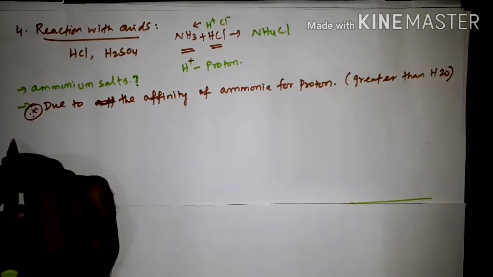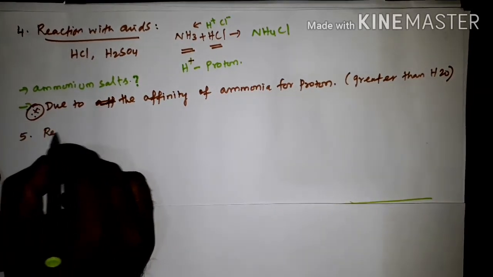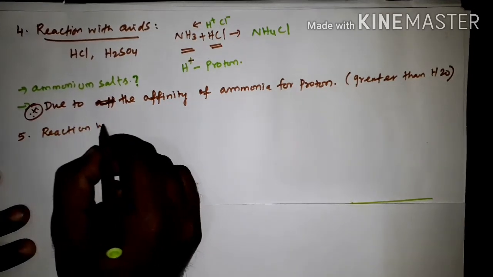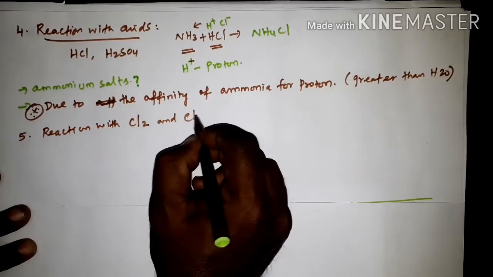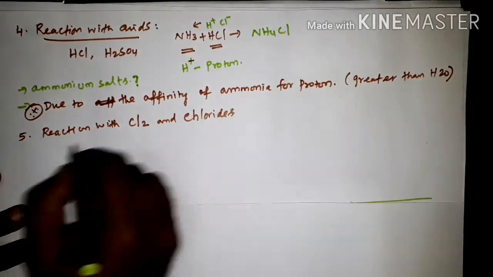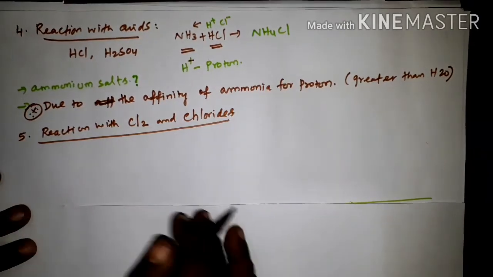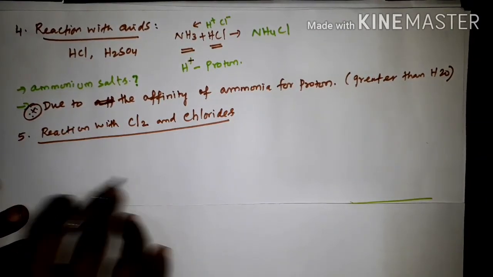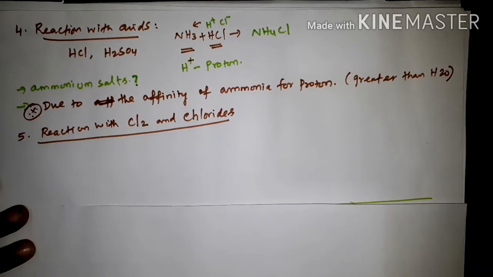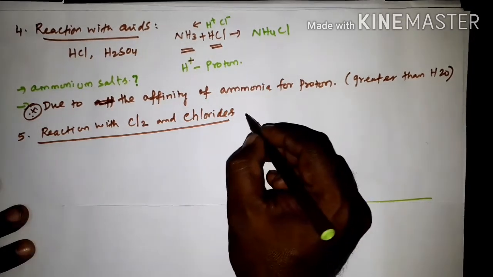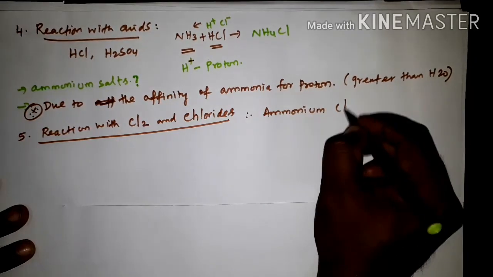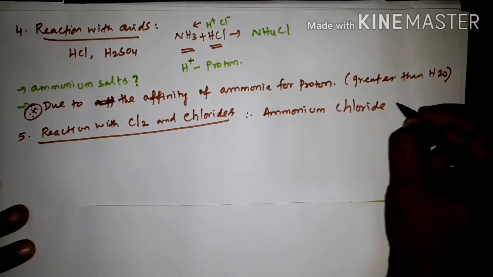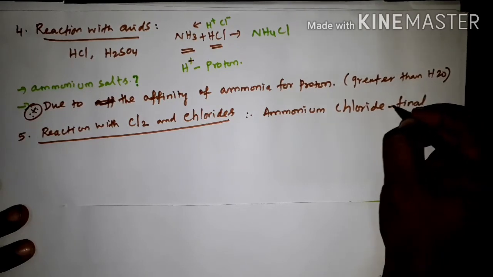Okay, the next one, fifth reaction, reaction with chlorine and chlorides. Okay, reaction with chlorine and chlorides. So ammonia reacts with chlorine and chlorides to give ammonium chloride as the final product. So ammonium chloride as a final product. Okay, final product.